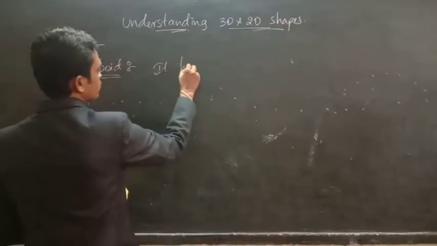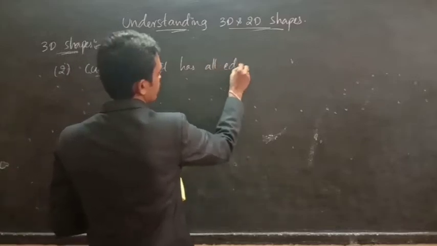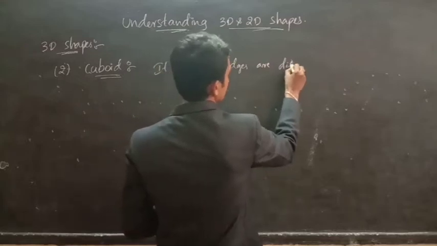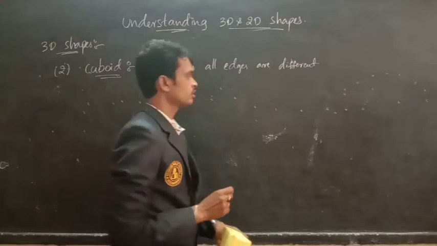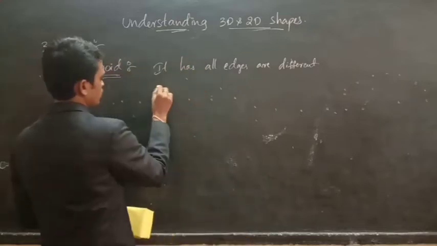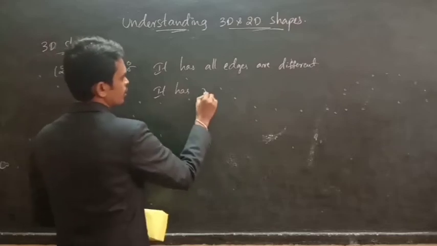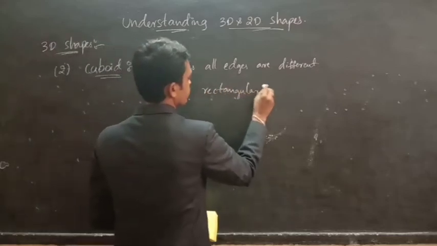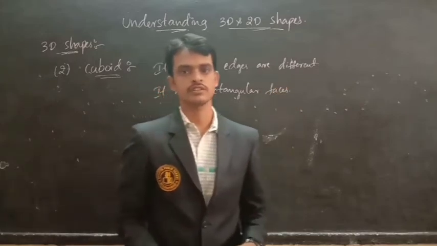So it has all edges different. It has rectangular faces.